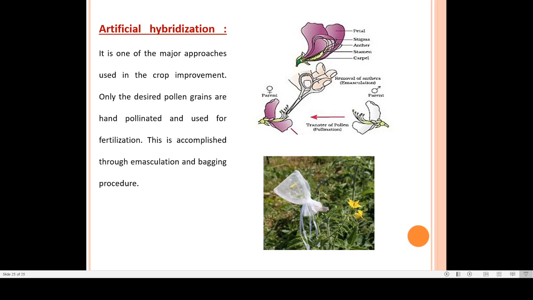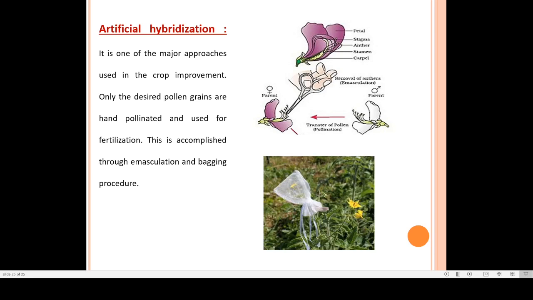Once the stigma attains receptivity, or becomes receptive for pollen grains, or the desired pollens which we want to get germinated over the stigma of that particular flower, till that time it is masked using that bag, and when it matures, the bag is removed, and then the desired pollen grains which we want to be deposited over there get deposited there, and this is how cross pollination or artificial hybridization takes place.